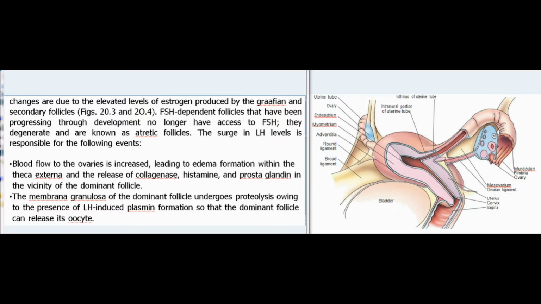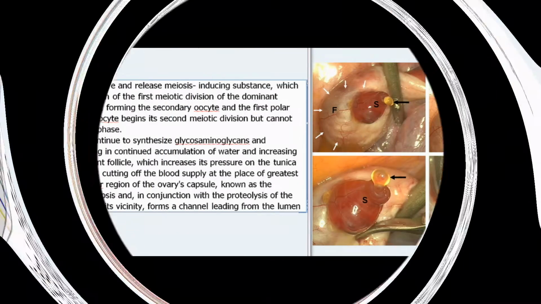The surge in LH levels is responsible for the following events: blood flow to the ovaries is increased, leading to edema formation within the theca externa and the release of collagenase, histamine, and prostaglandin in the vicinity of the dominant follicle. The membrana granulosa of the dominant follicle undergoes proteolysis owing to the presence of LH-induced plasmin formation so that the dominant follicle can release its oocyte.